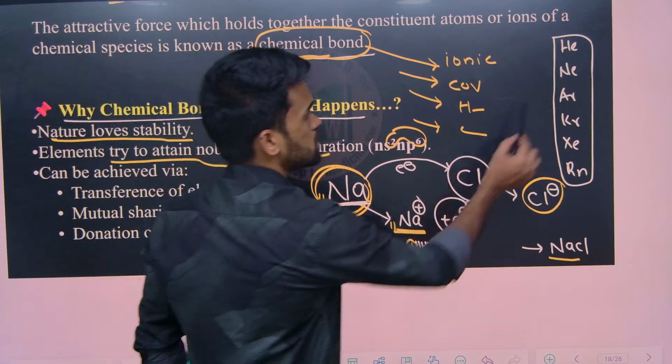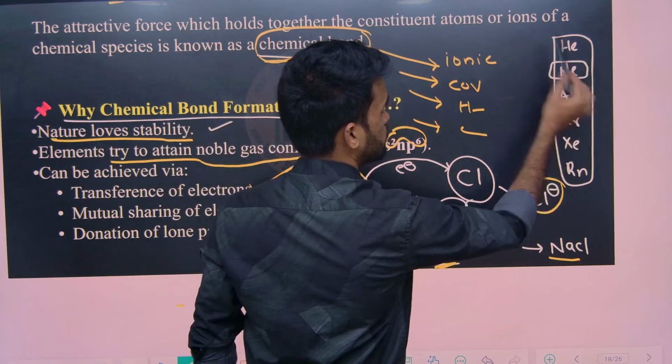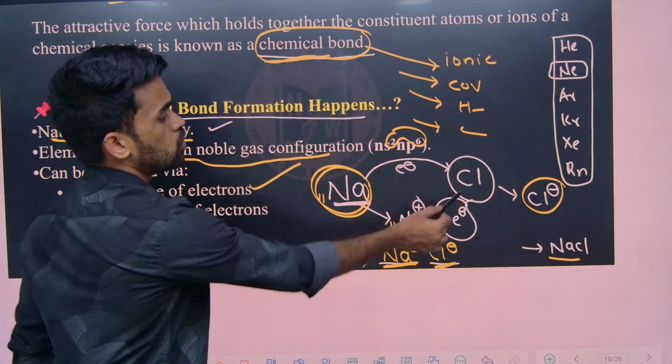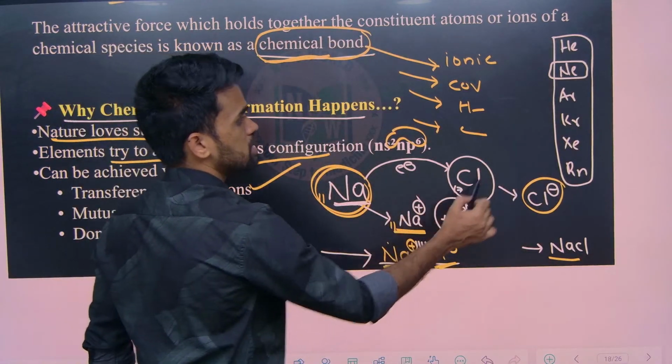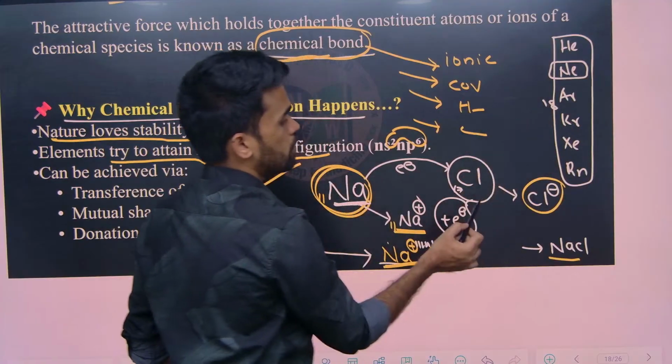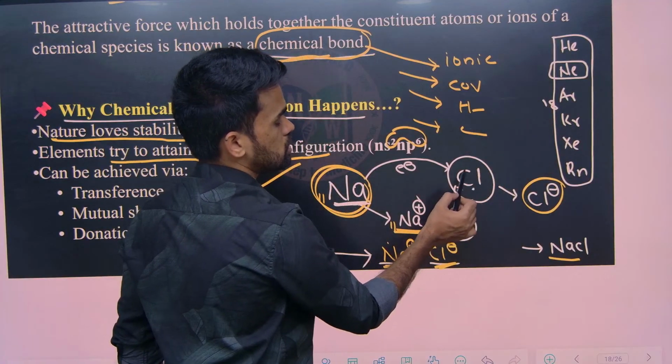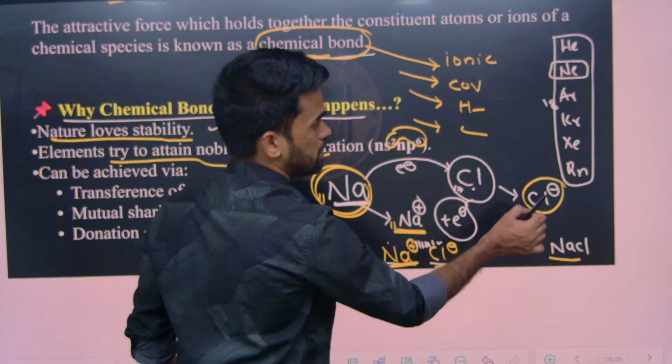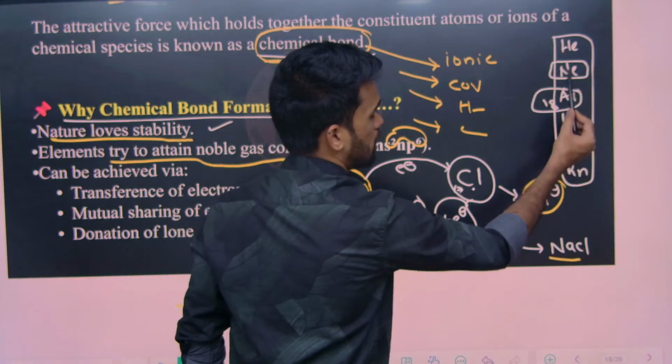So 10 electrons is nothing but neon gas configuration. Next, chlorine atomic number is 17, whereas argon atomic number is 18. By gaining one more electron, this chlorine's 17 electrons become 18, that is nothing but argon electronic configuration.